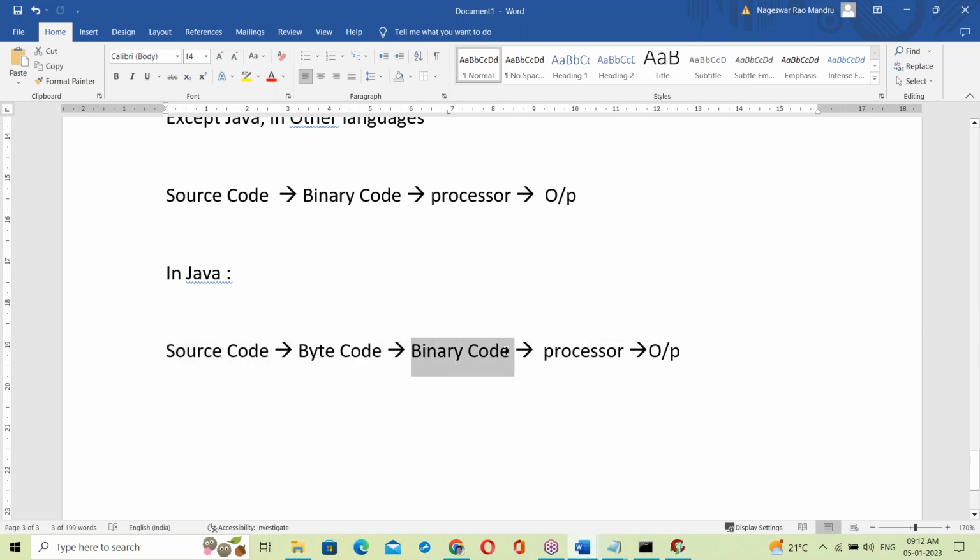This bytecode converts into binary code. The binary code is given to the processor, and the processor generates output. In Java, there is a bytecode introduced, an intermediate code. So source code converts to bytecode, and that bytecode to binary code. Between source code and binary code, there is a bytecode introduced in Java.